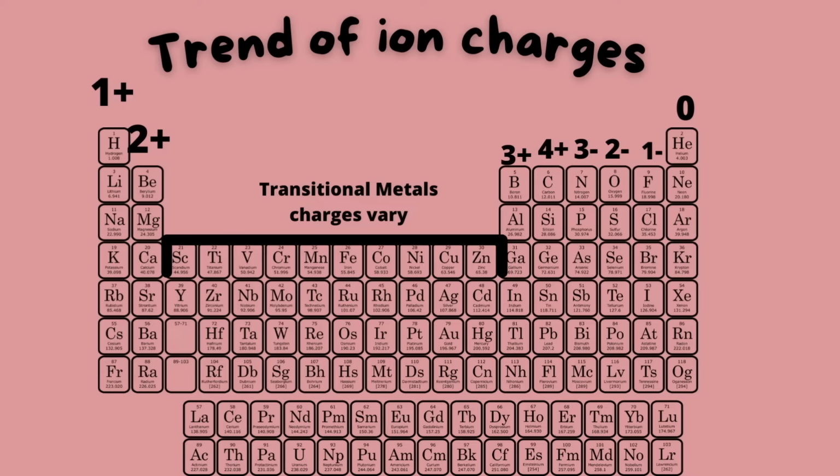And then so on. It's very important that you know that this is a general guideline to what elements form these ions. There are some exceptions to this rule, but this is a good start to remember the ion numbers on the top of the periodic table, because this can seriously save your life on an exam, remembering these numbers at the top, and of course, whether they're negative or positive charges.